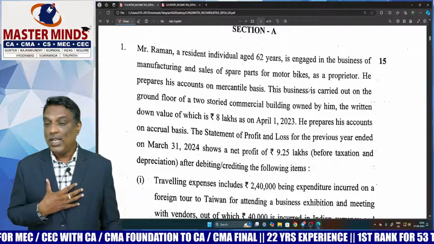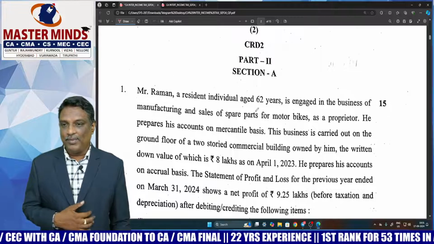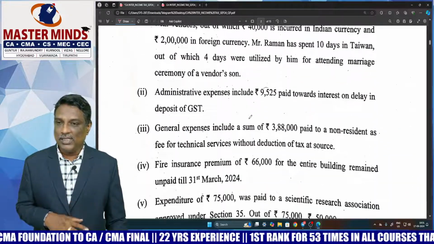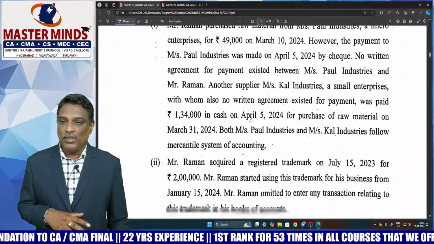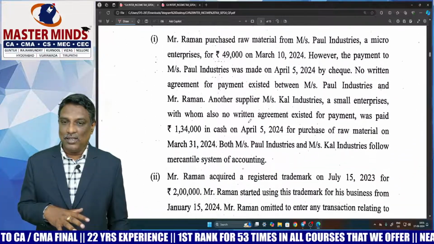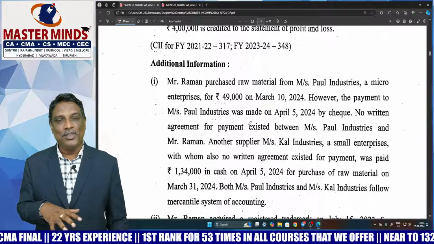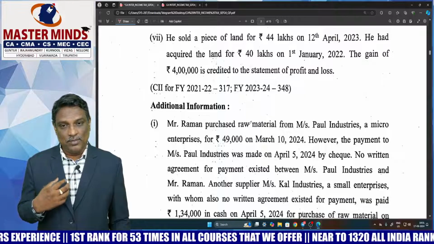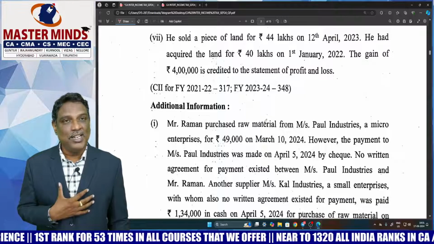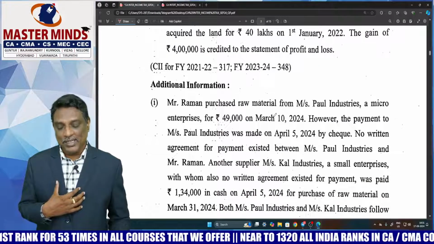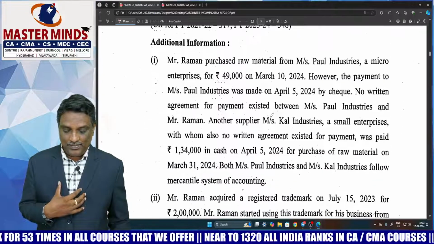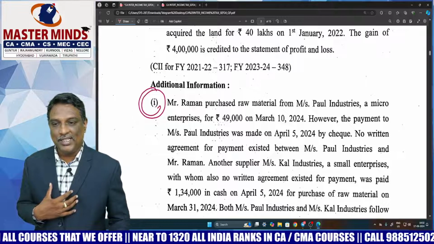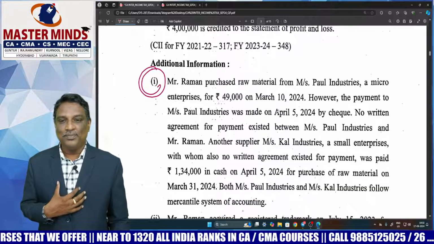comfortably. Okay. So coming to the analysis of the paper, the first problem itself is from the total income chapter for 15 marks. So many problems like this were covered in our material. If students prepared the total income chapter perfectly, then they could answer this question very easily. But however, in my opinion, this is the difficult point in this question. This is the amendment related point, the adjustment which is relating to the amendment.